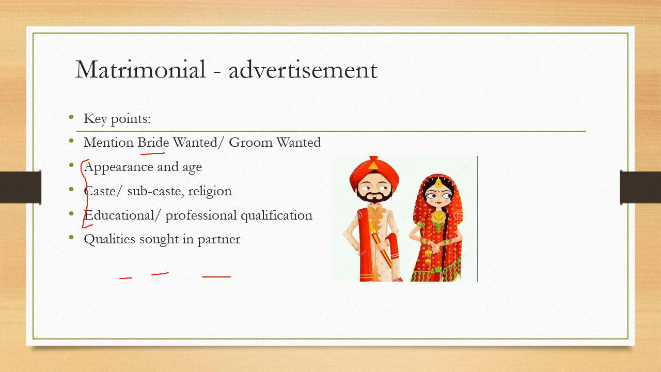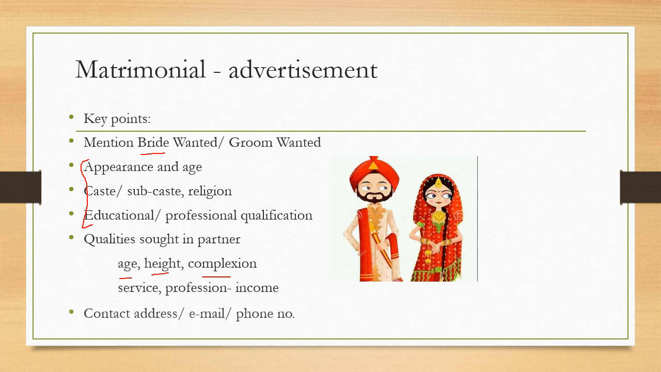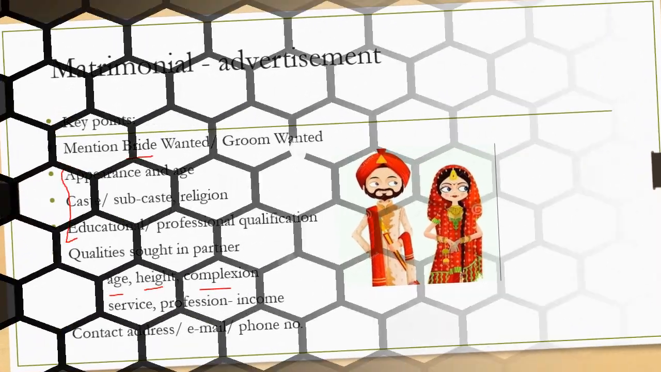And next you have to write down the qualities in the partner. Means the qualities that you are looking for in the bride or groom should be age, height and complexion, service or professional income, and again at the end contact address, email ID, phone.